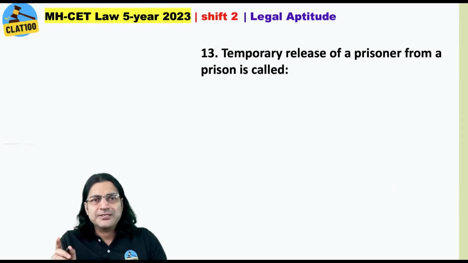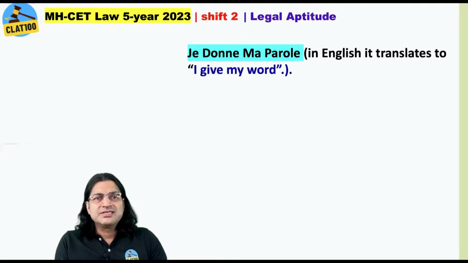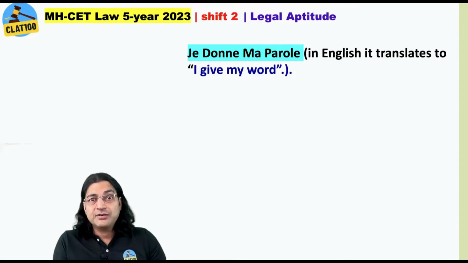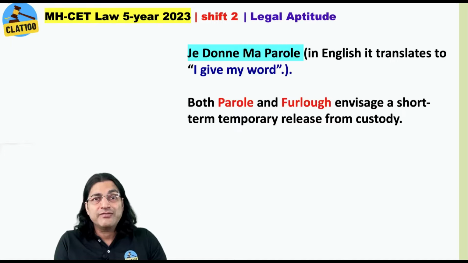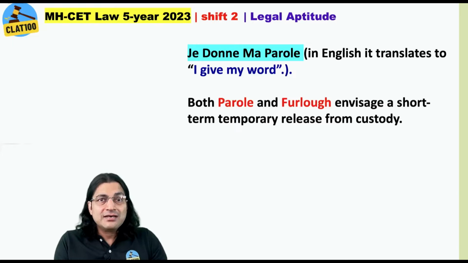Temporary release of a prisoner from a prison is called? Of the options, there was only one that was correct. Parole. Alright. Je donne ma parole. This is in French, which roughly translates to I give my word, from where we get this term parole. And you need to be aware of one thing, that there are two such things, parole and furlough. Both the things are temporary release from the prison.